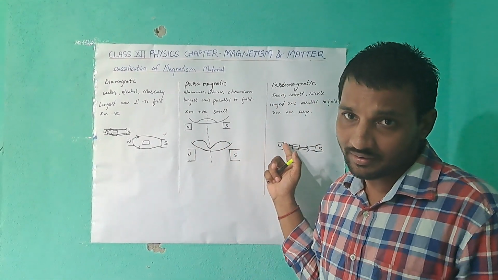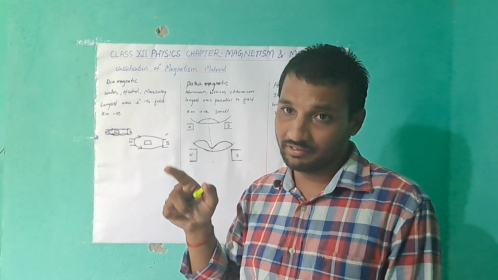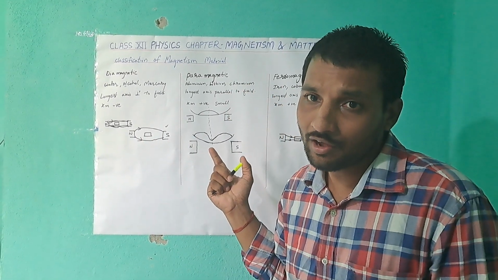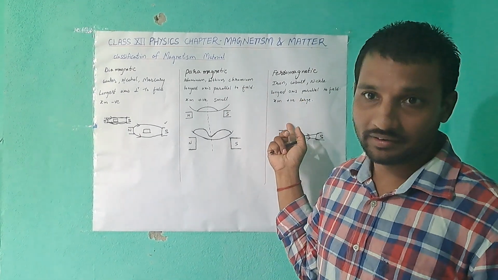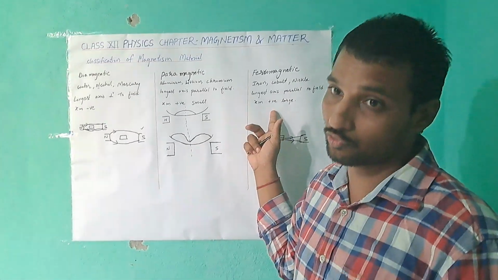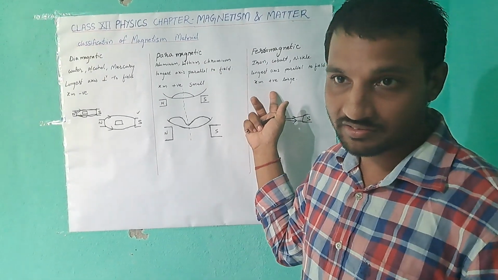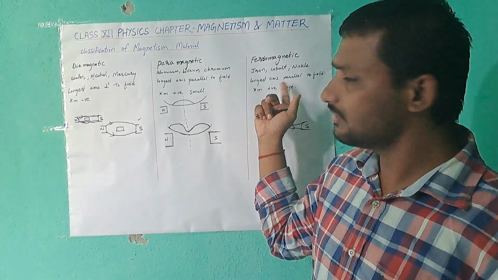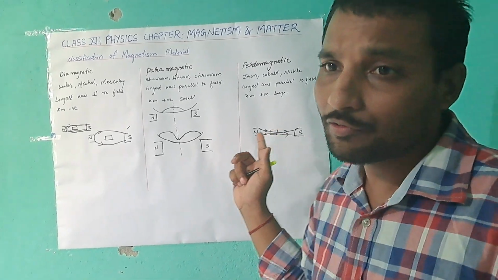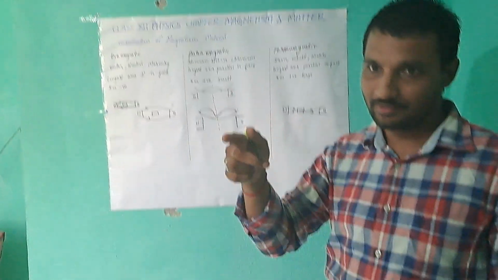Whereas in ferromagnetic material, the magnetic field passes through it, and they also attract, but the magnetism is strong.